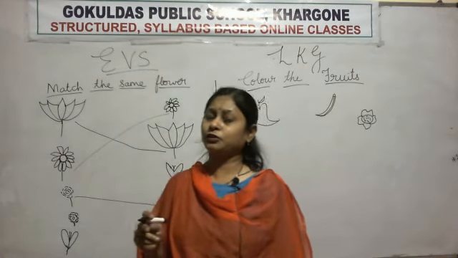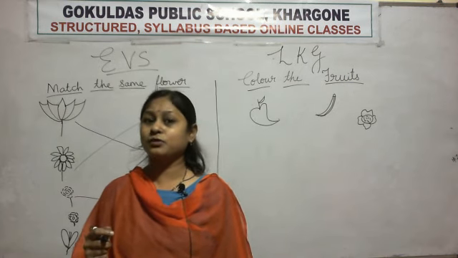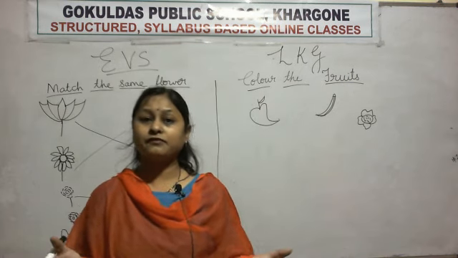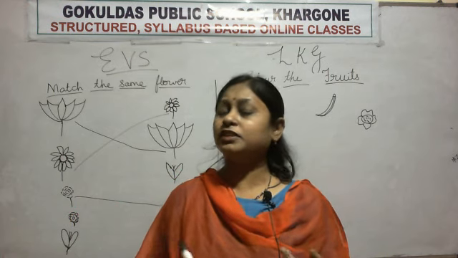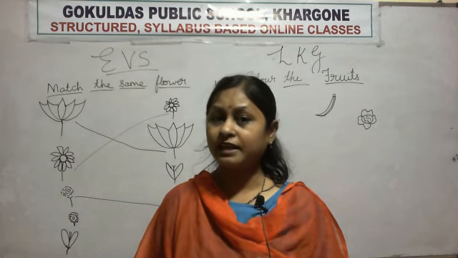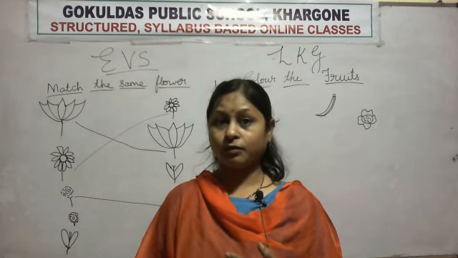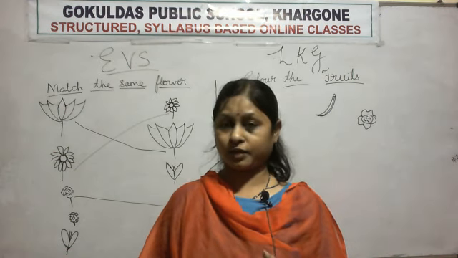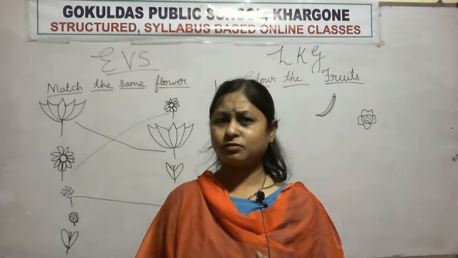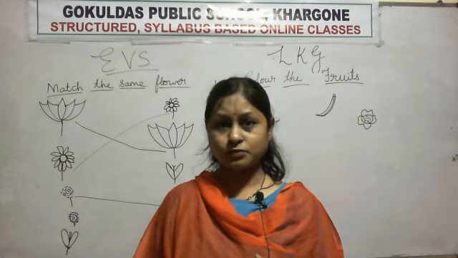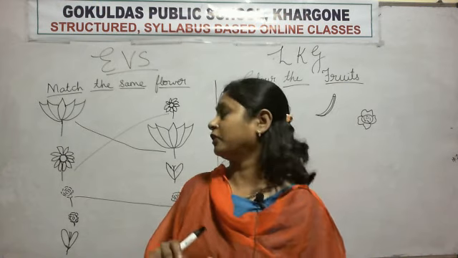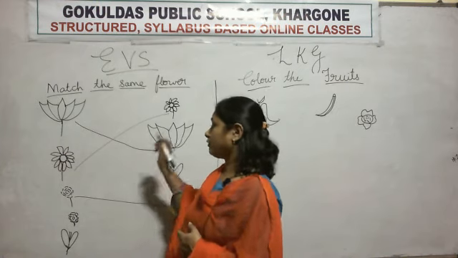Do you know how many colors a rose has? Which color rose have you seen? Red, yellow, pink. Okay. White also. You have seen white rose also. Oh. Okay. Look here. What we have done?